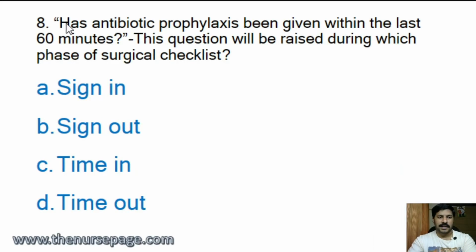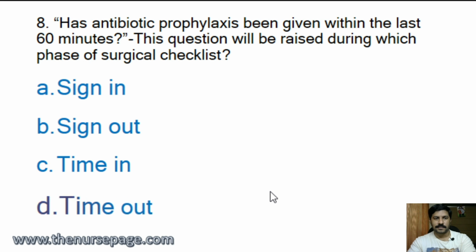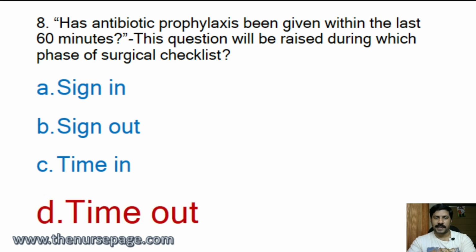And eighth question, has antibiotic prophylaxis been given within the last 60 minutes? The question will be raised during which phase of the surgical checklist? Sign in phase, sign out phase, time in phase, time out phase. Correct answer is time out phase. So antibiotic prophylaxis given or not should be verified during the timeout phase.